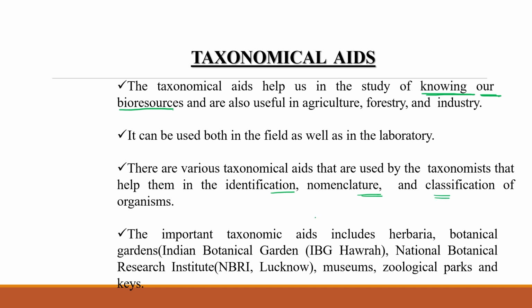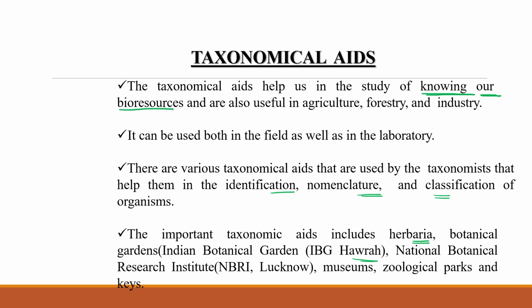What kind of taxonomic aids? Like herbaria, in which we collect different kinds of leaves from a jungle, dry them, paste them on A4 size sheets and make a file. This is known as herbaria. Similarly, botanical gardens, like the Indian Botanical Garden in Howrah, and the National Botanical Research Institute in Lucknow.